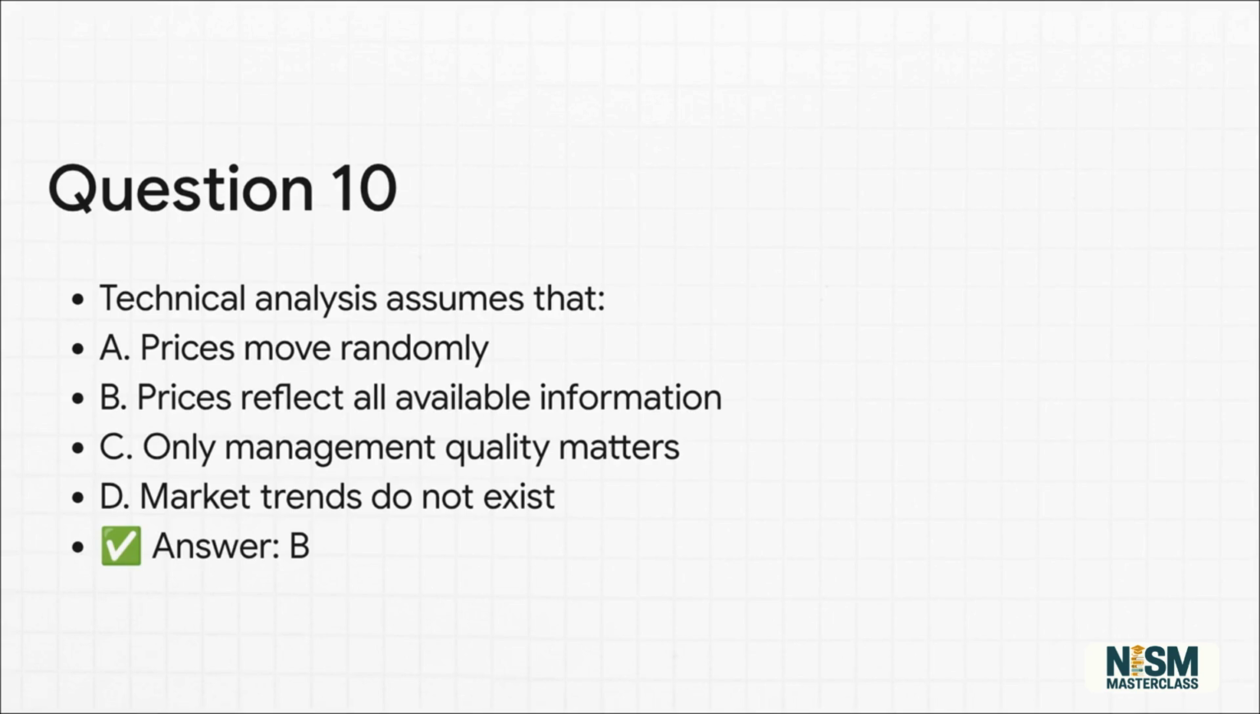The correct answer is option B. Technical analysis is built on three massive assumptions. First, the market discounts everything, meaning current prices already reflect all available info. Second, prices move in established trends. And third, history tends to repeat itself.